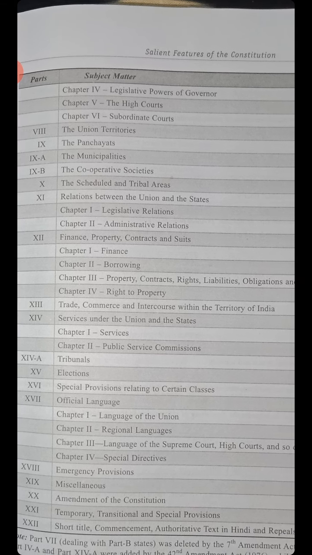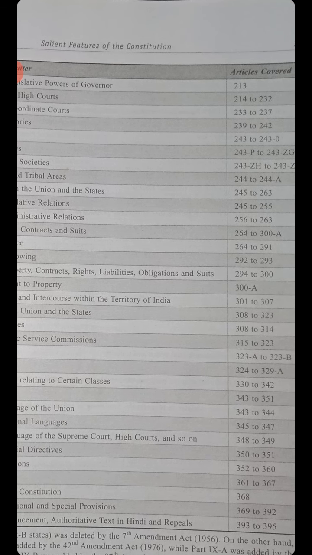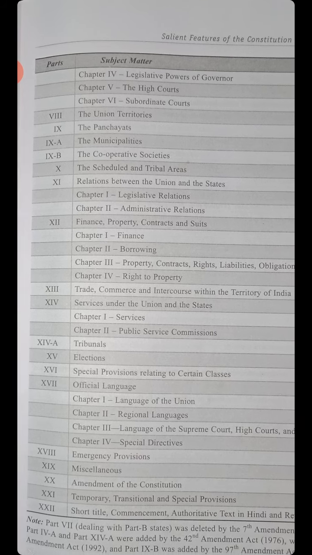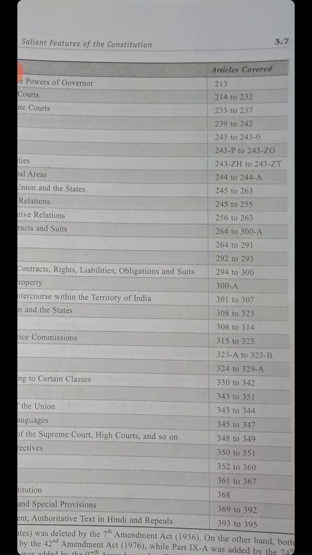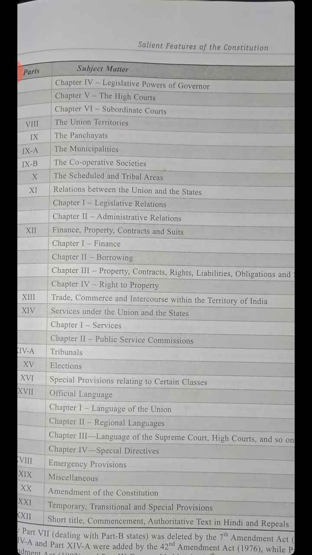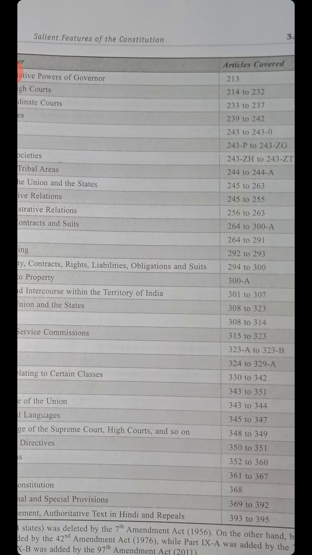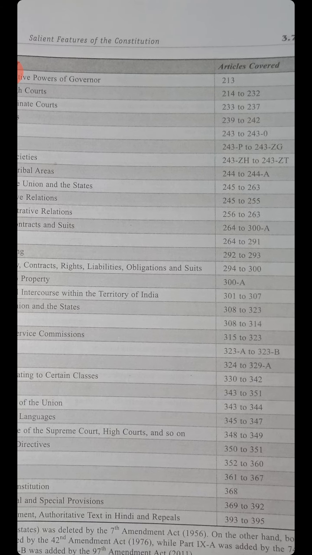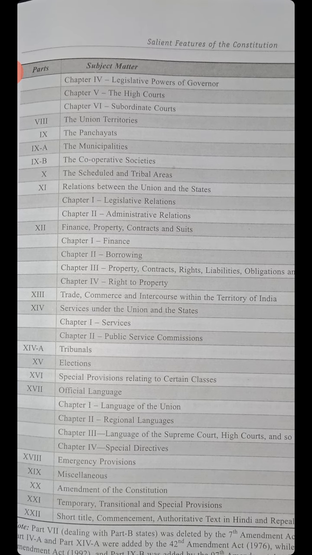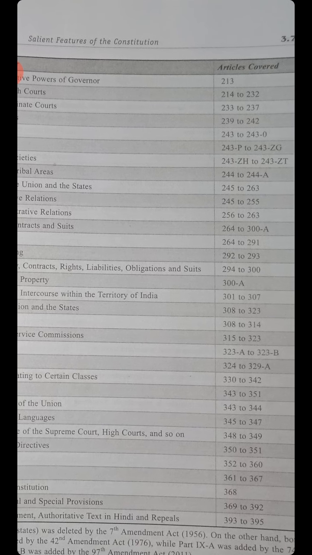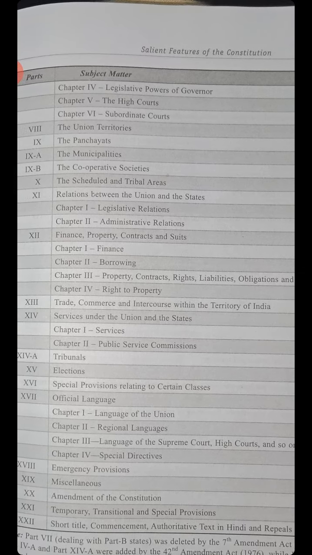Part 8, the Union Territories, Article 239 to 242. Part 9, the Panchayats, 243 to 243O. Part 9A, the Municipalities, 243P to 243ZG. Part 9B, the Cooperative Societies, 243ZH to 243ZT.